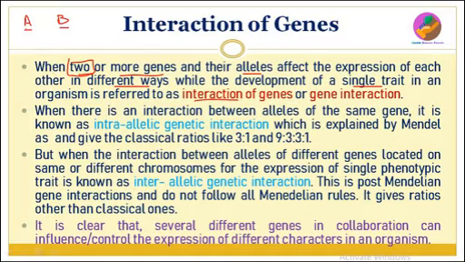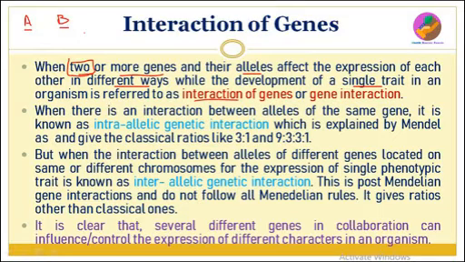So this interaction may be of different types. Sometimes gene A will mask the expression of B, or some alleles of gene A will mask the expression of some alleles of gene B. Sometimes gene B also can mask the expression of A. So this is called the interactions of different types.